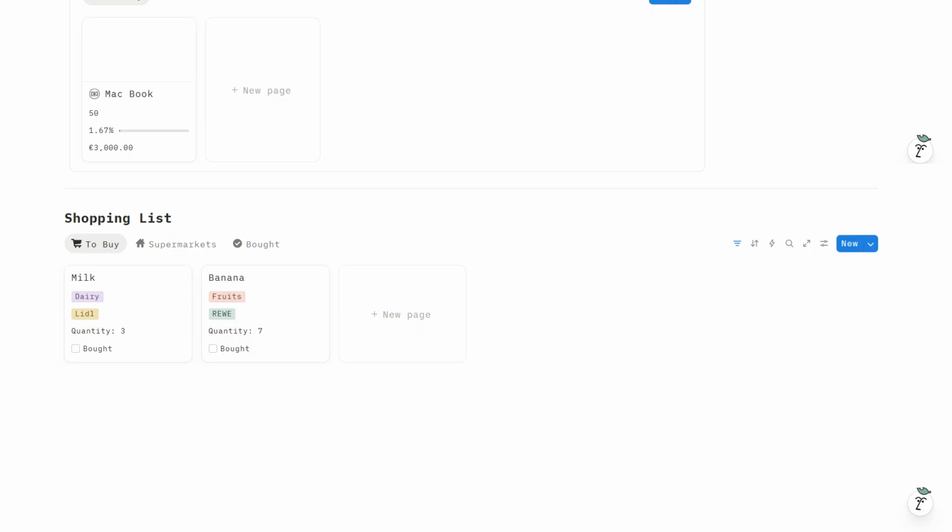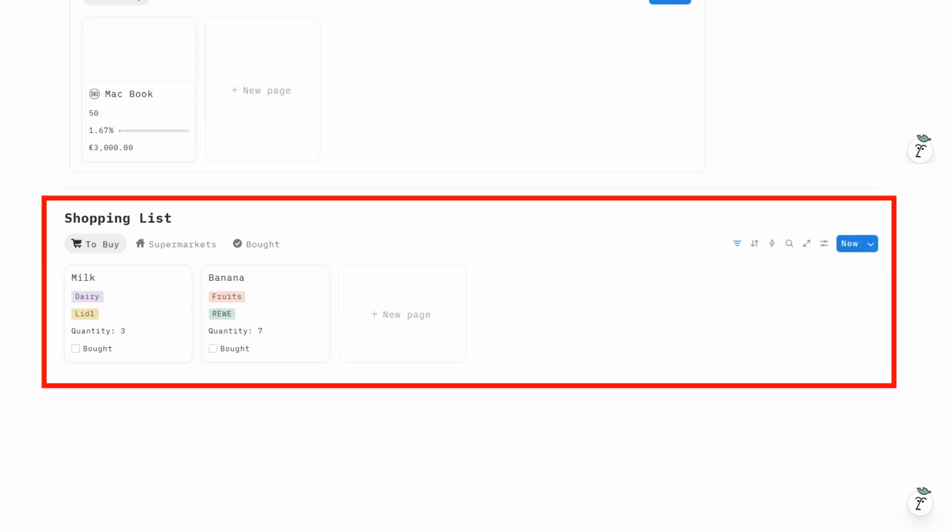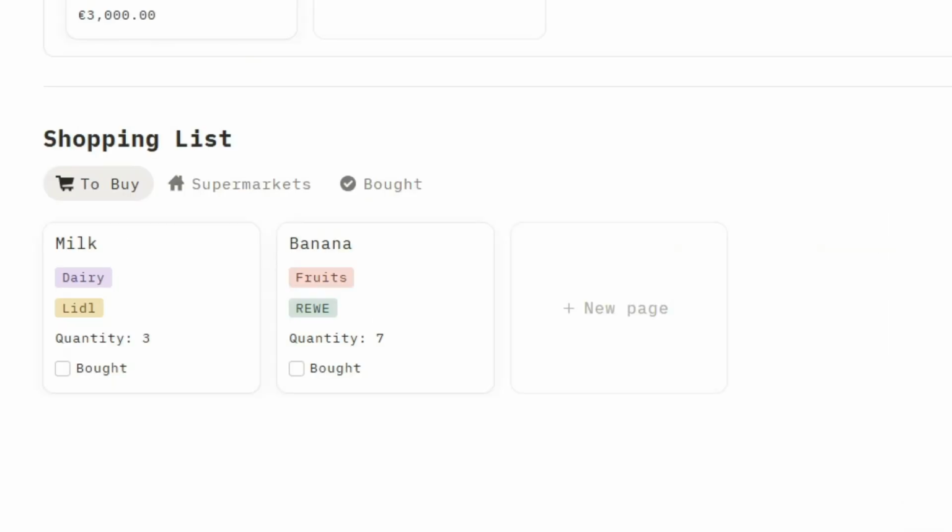At the bottom of the page, you'll find the shopping list. Here you can enter products, specify their category and supermarket, and define the quantity needed. Once you've purchased an item, you can simply check it off the list.